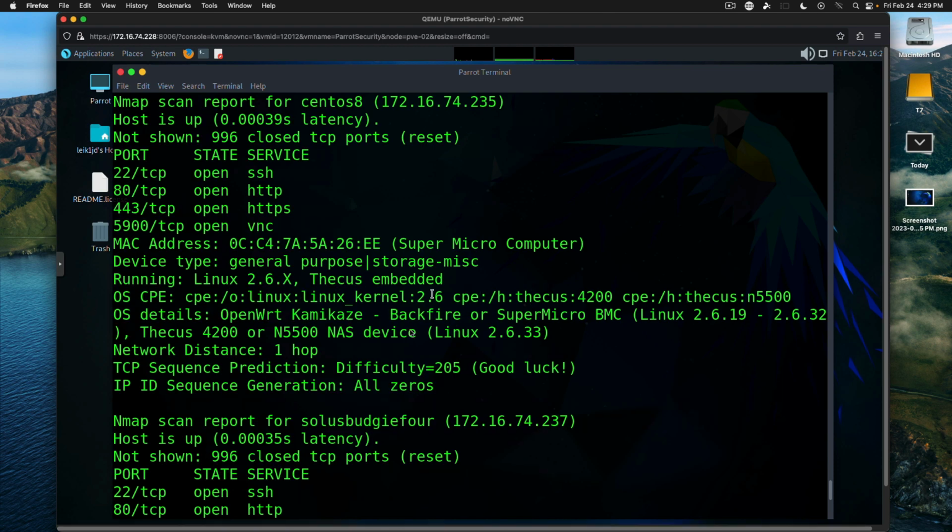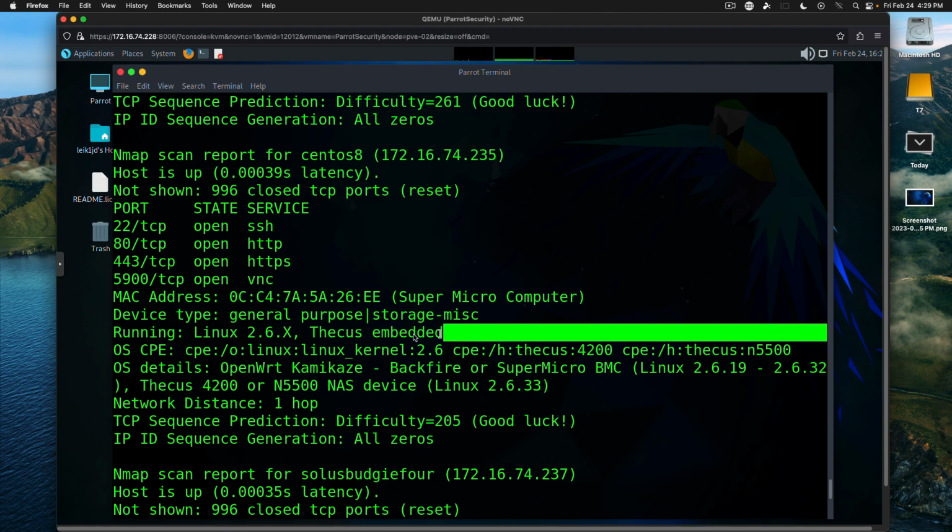Now, not all of these are going to be accurate. For example, I'm not sure why this is still pulling Thecus embedded, because I have not had a Thecus NAS on my network in quite a number of years. Your mileage may vary on some of the OS detection things. But generally, you will find that there is some truth to what is going on here, or at least hints at what it could be.